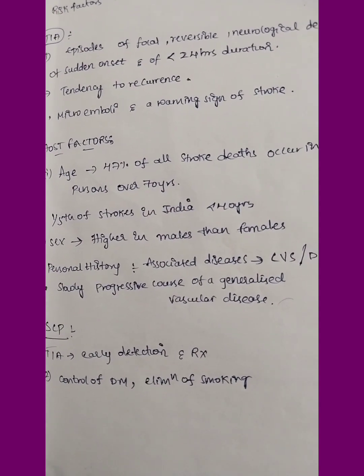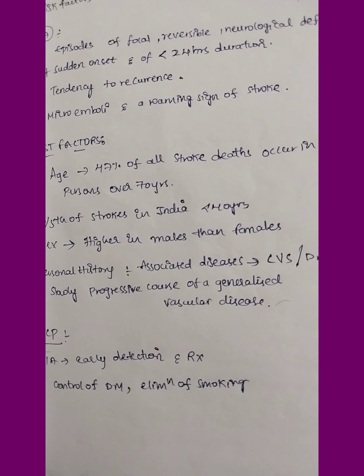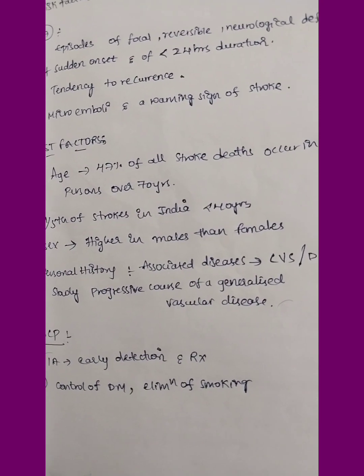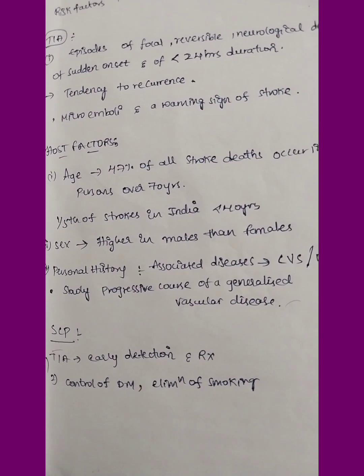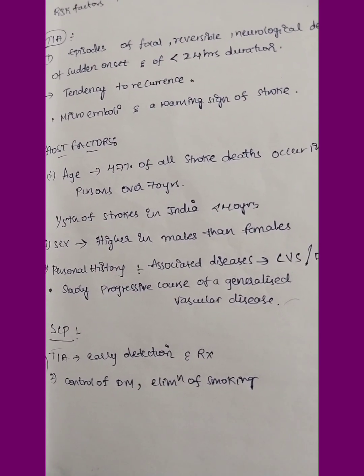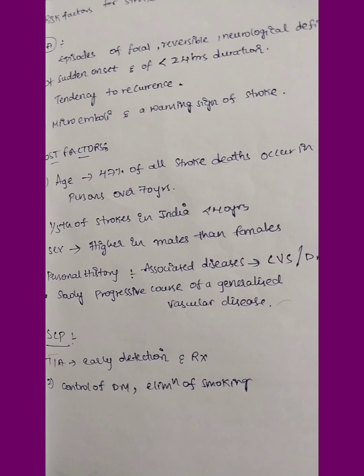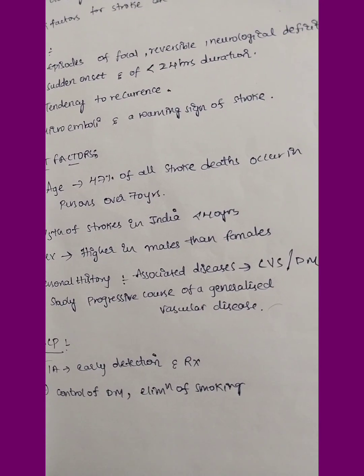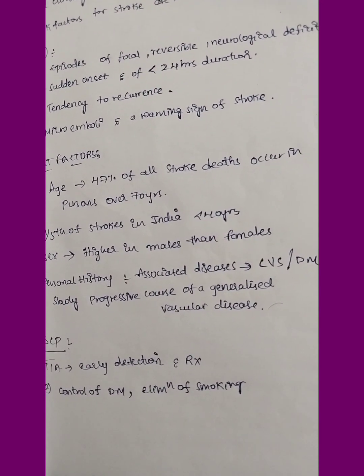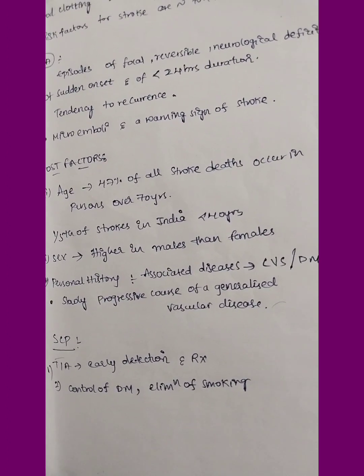What are the host factors? Age, probably. Persons about 60 or 70 years old, it is the main risk factor. One fifth of the strokes in India occur in young people: out of 5 patients, 1 will be less than 40 years, and the remaining will be greater than 60 or 70 years. It is higher in males than females because of more smoking and alcohol habits.